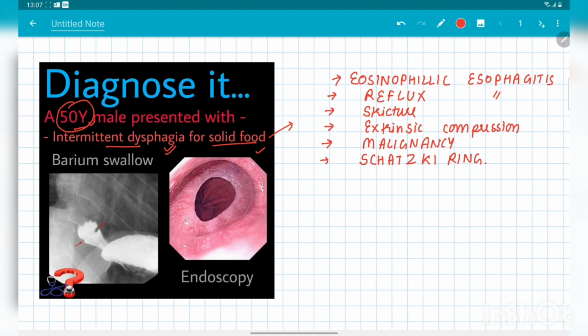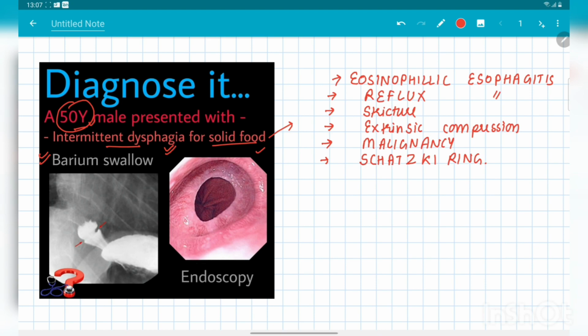When the patient presents, the first investigation that we order is, firstly, we take the complete medical history of the patient, like what kind of medication he's taking or any other symptom he's having with the presence of dysphagia, so that we can get to know about any other etiology, like any rheumatological etiology that is associated with some kind of esophageal webs, and the presence of anemia that is associated with proximal esophageal webs, Plummer-Vinson syndrome, also called Paterson-Kelly-Brown syndrome. And after that, the investigation that we do is the barium swallow.